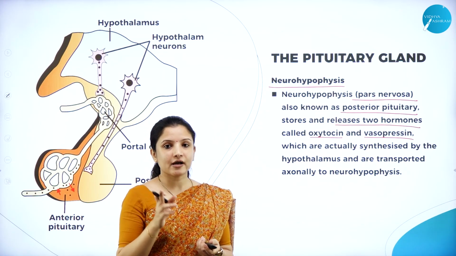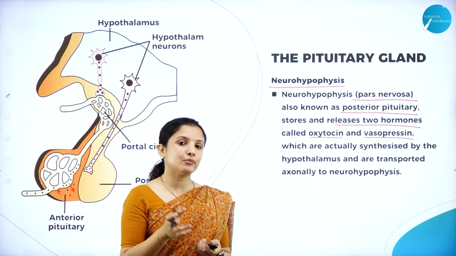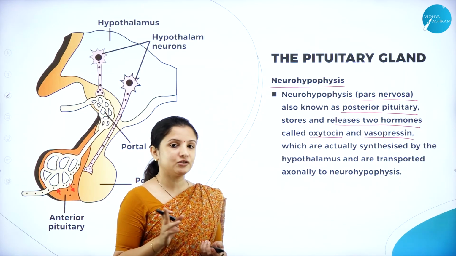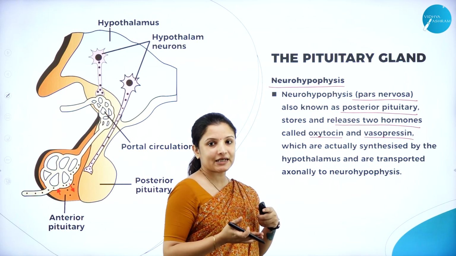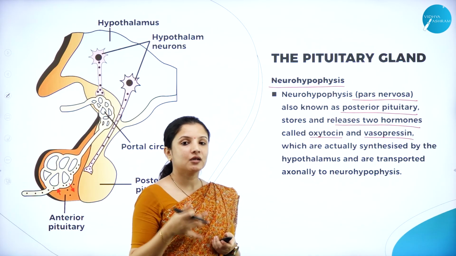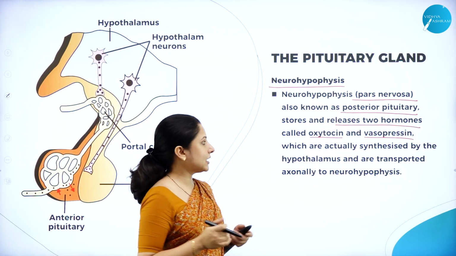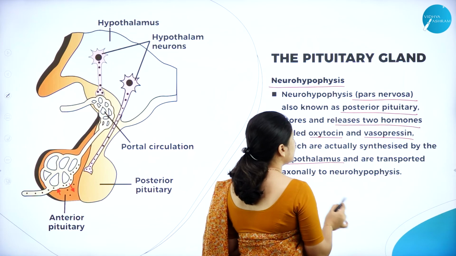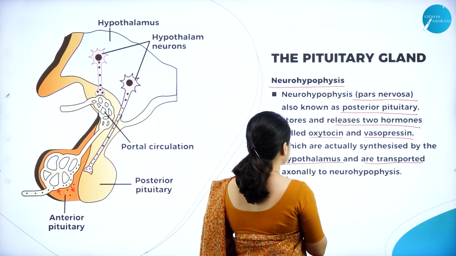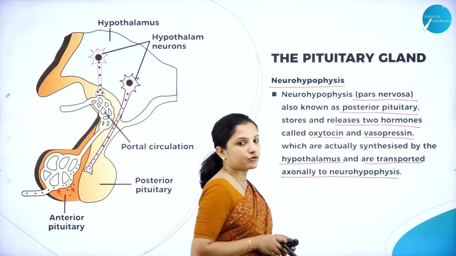In kidney function and regulation, we had studied about antidiuretic hormone and its uses, right? That is nothing but vasopressin, and it is secreted by the posterior pituitary gland. These are usually synthesized by the hypothalamus, and then they are transported axonally to the neurohypophysis.